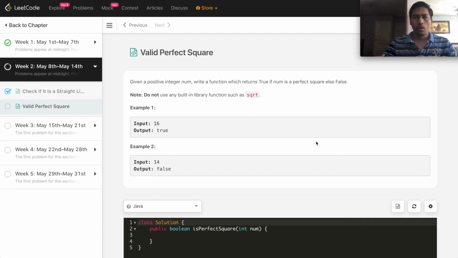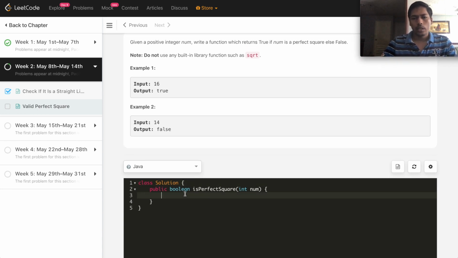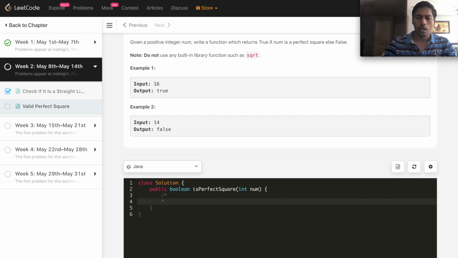We don't have to use any inbuilt library methods, like the square root method in the math library in Java. Same we may have in Python and other languages as well. The first input is 16, which is a square of 4, and 14 is not, so the answer is true and false accordingly. This can be solved in multiple ways, so let me write down the first way I am going to solve first.